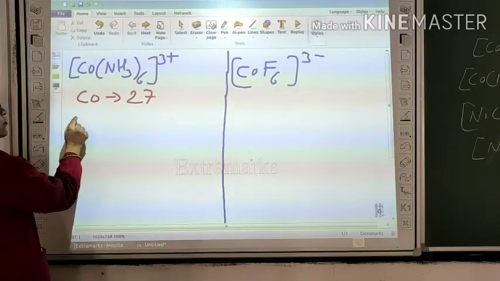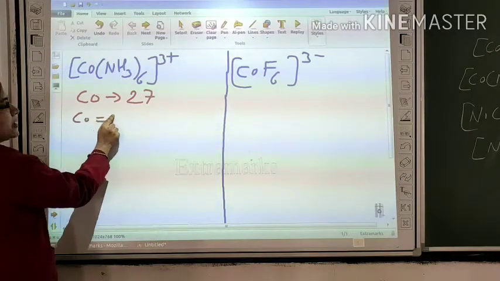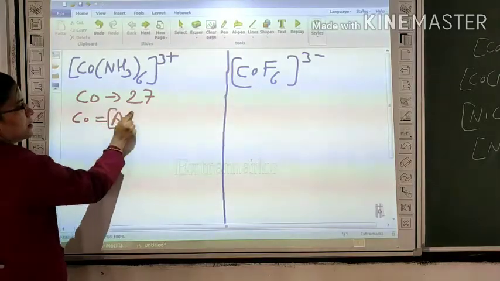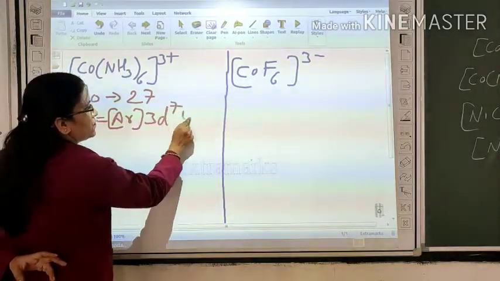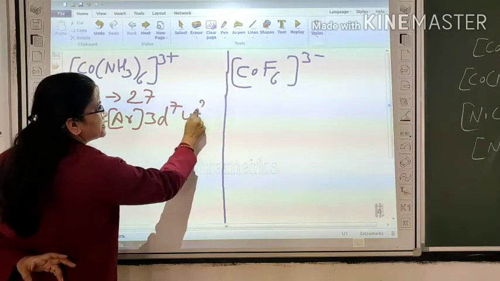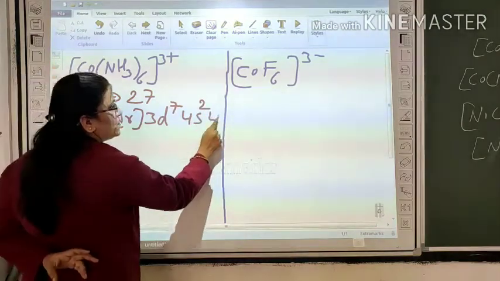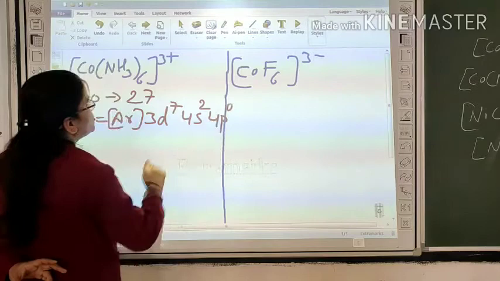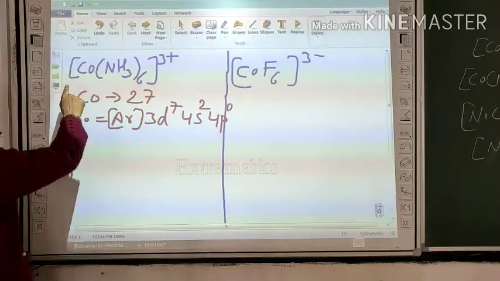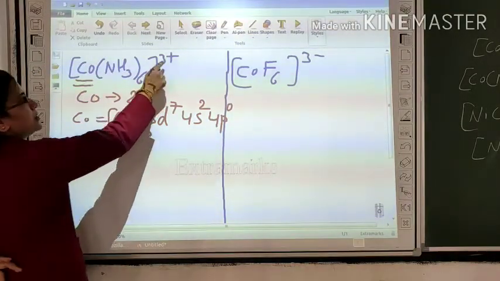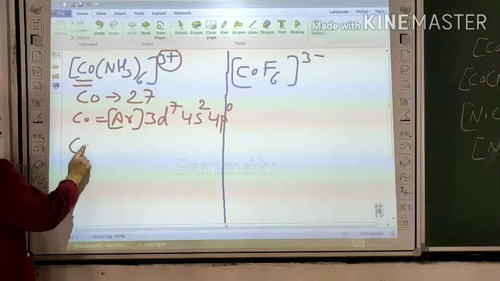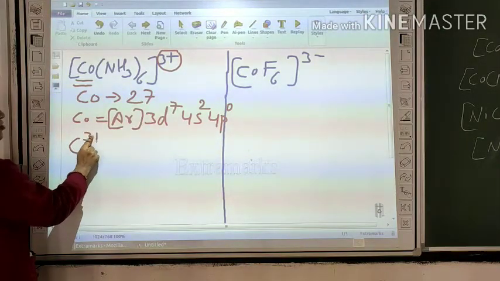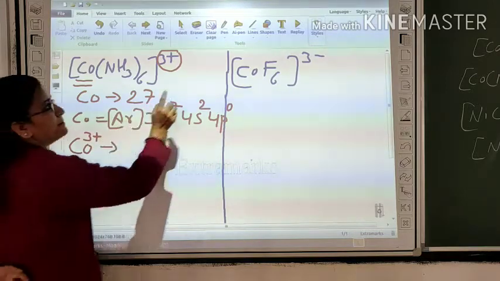Its ground state configuration is argon 3d7, 4s2, 4p0. Here the cobalt is present in +3 oxidation state, so we write the electronic configuration of cobalt +3.